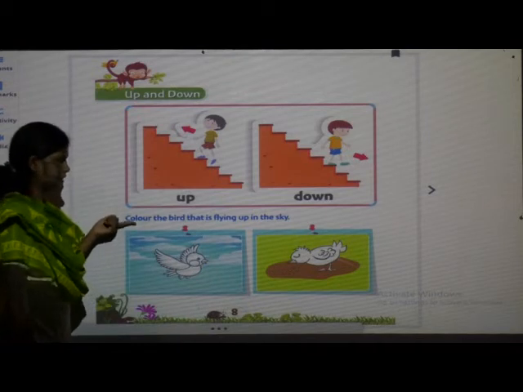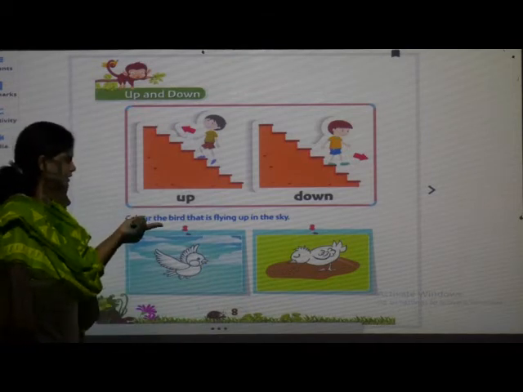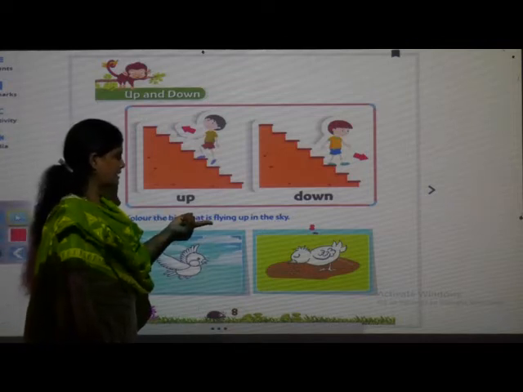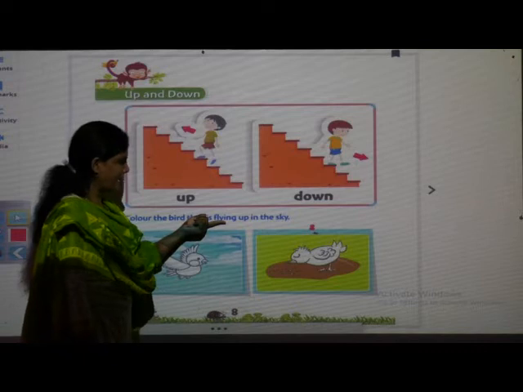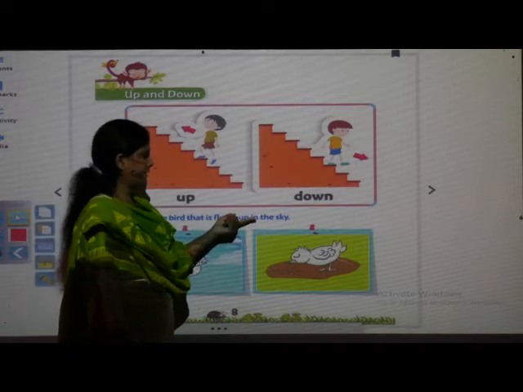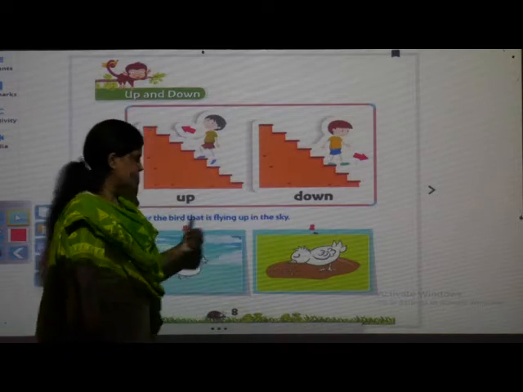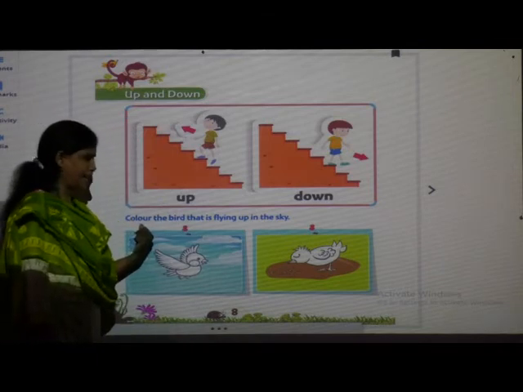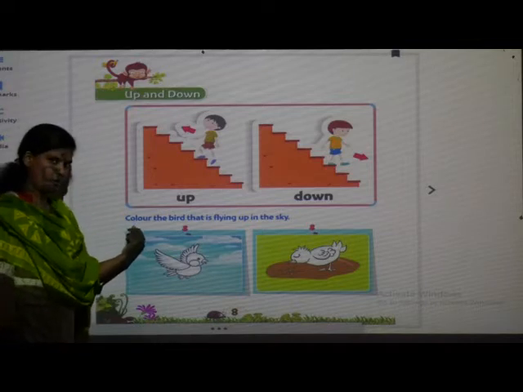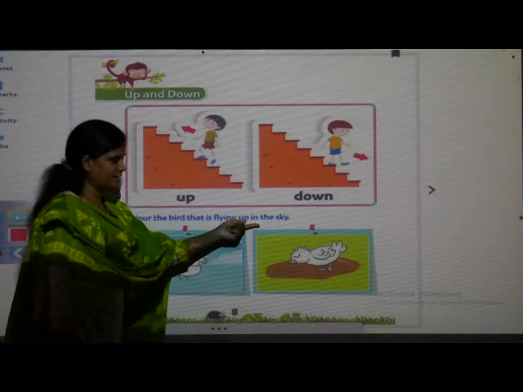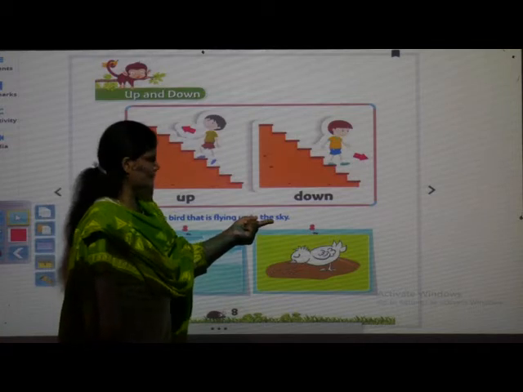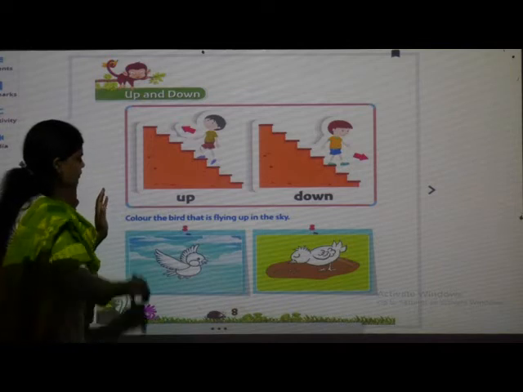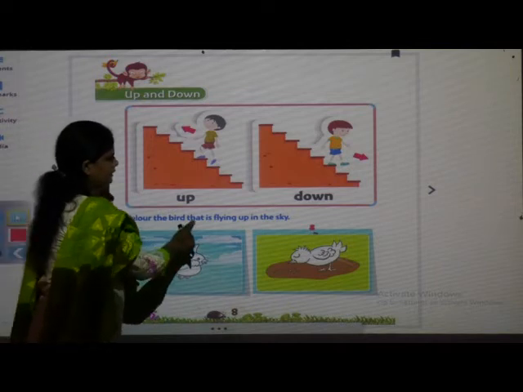COLOUR, color, THE, the, BIRD, bird, THAT, that, IS, is, FLYING, flying up in the sky. See the big spellings, I am first reading the letters and then pronouncing the word. But the small ones we say directly, because we have learned 2-letter, 3-letter words. So what they have told us: color the bird.